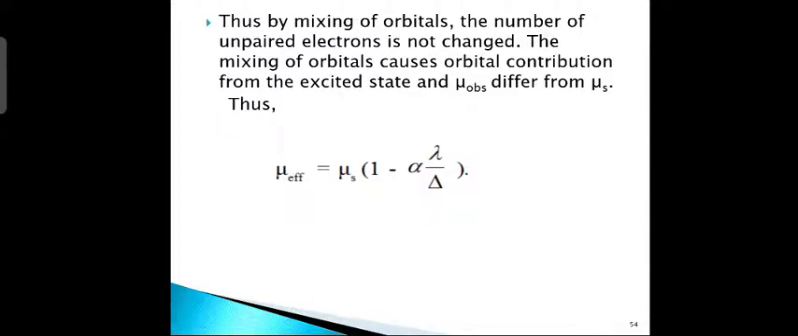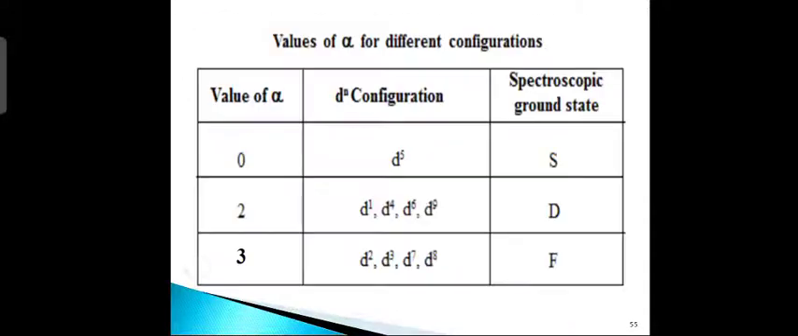Next slide. Thus, by mixing up of orbitals, the number of unpaired electrons is not changed. Unpaired electrons are not going to change. The mixing up of orbitals causes orbital contribution from the excited state, and μ observed differs from μs. μ effective is given by μs into 1 minus alpha lambda by delta. What is μs? μs is the spin only magnetic moment. And alpha is a constant which depends on the spectroscopic ground state.